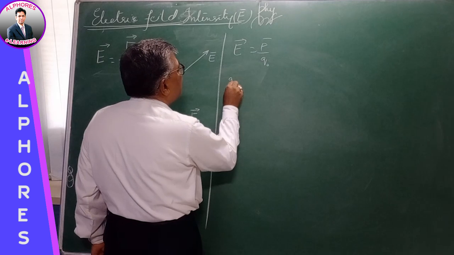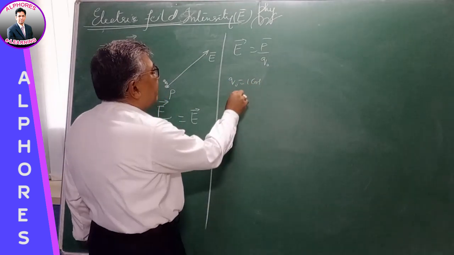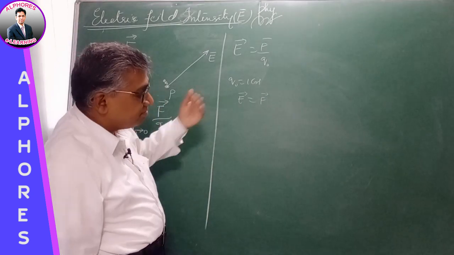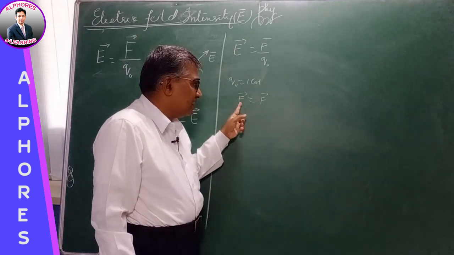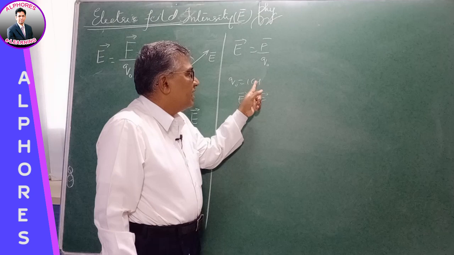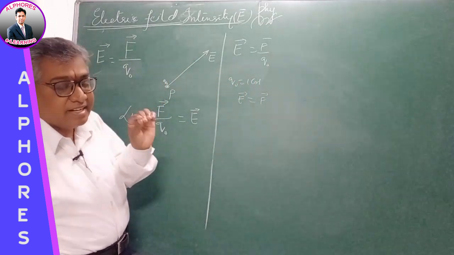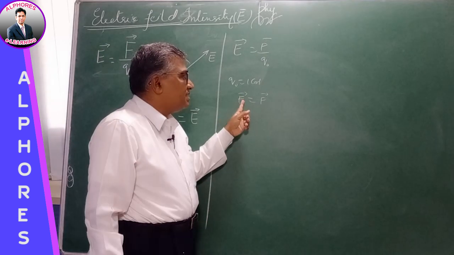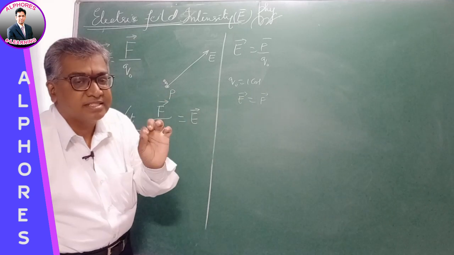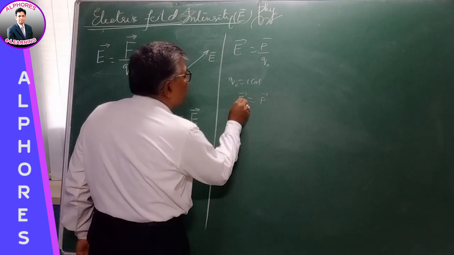Now let Q naught be equal to 1 coulomb, a unit positive charge. Then E bar will be equal to F. So defining the electric field intensity: electric field intensity is the force experienced by a unit positive charge placed at that point. The electric field intensity at a point is defined as the force experienced by a unit positive charge placed at that point, right? And this is a vector quantity.